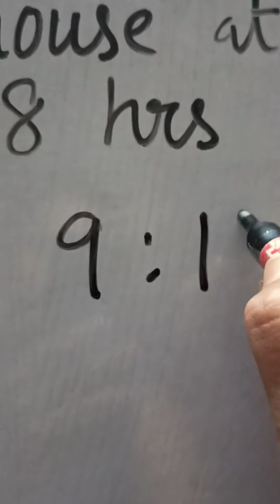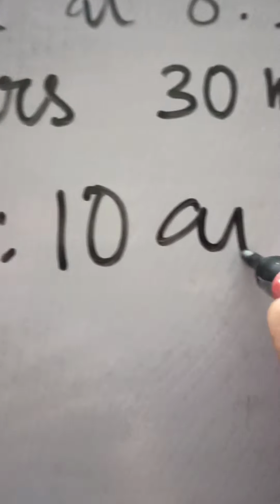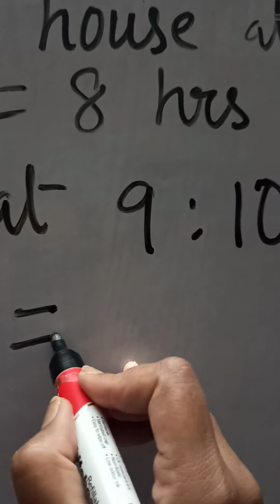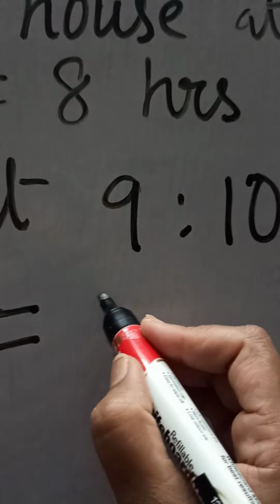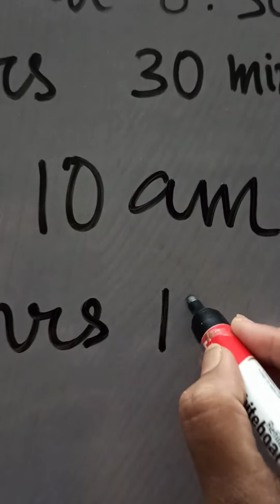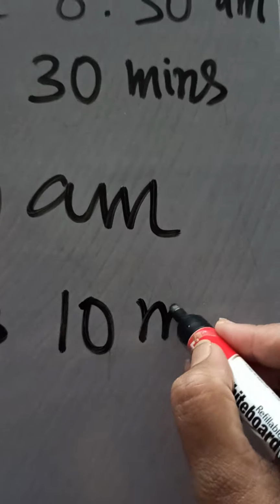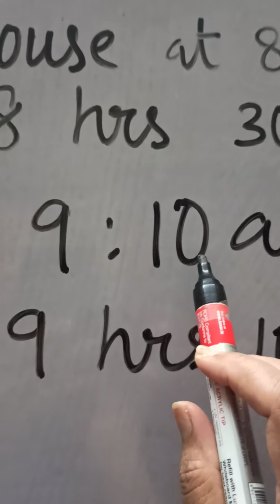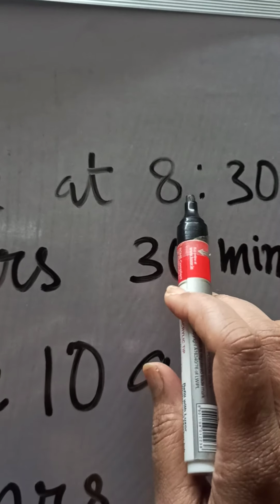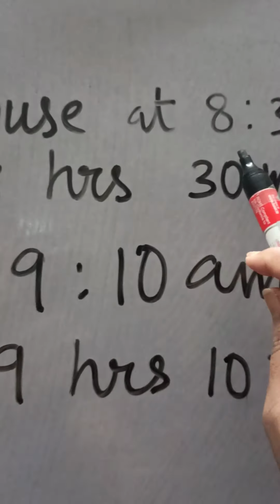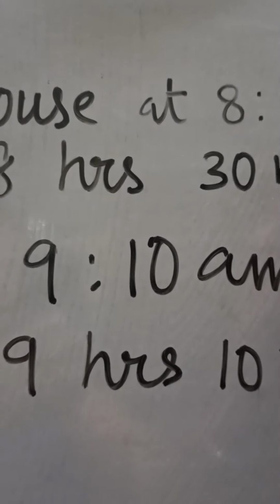Whenever you feel any confusion, you can ask me. 9:10 means 9 hours 10 minutes, and 8:30 means 8 hours 30 minutes. Which one is bigger, 9:10 or 8:30?